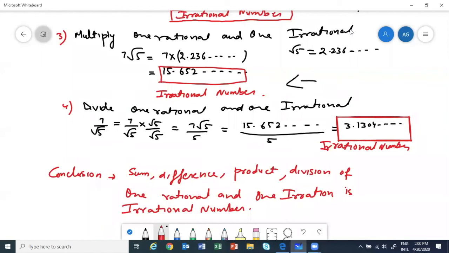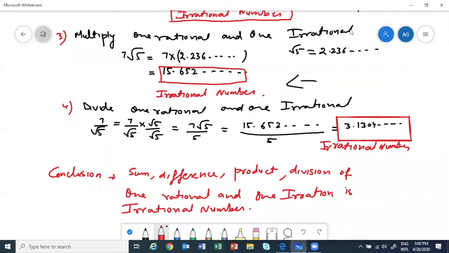Okay, multiplication will be endless, right? But we'll do up to 3-4 decimal places. Tasneem, because the number is never ending and it is not repeating either, we don't know the digits ahead. So if they give you root 5 as 2.236 up to 3 decimal places, we will also do up to 3 decimal places. I did 15.652 when we did 7 root 5 also only till 3 decimal places because they gave us root 5 up to 3 decimal places.